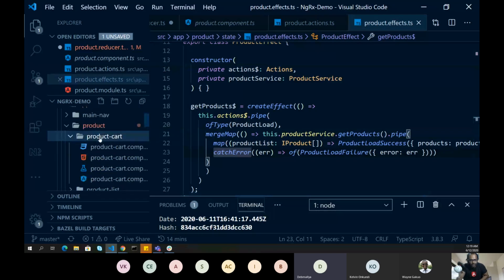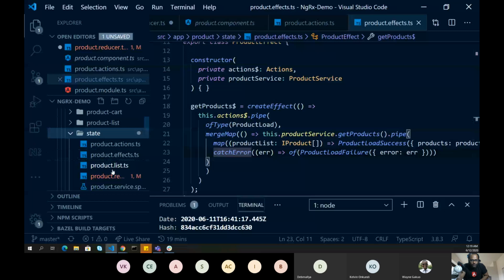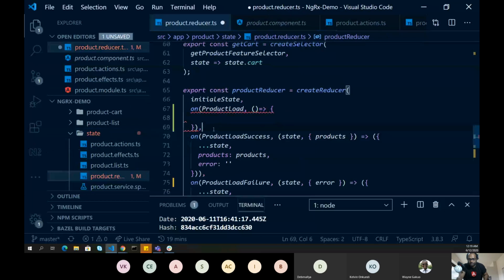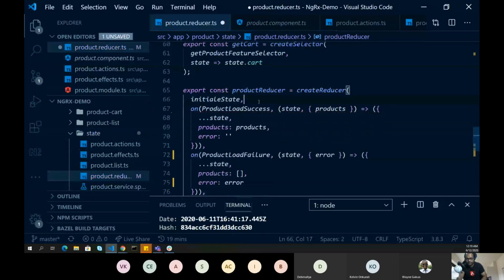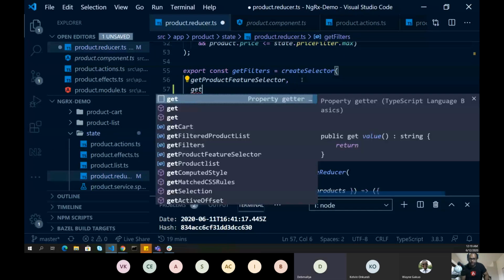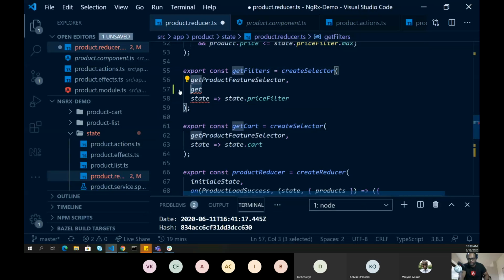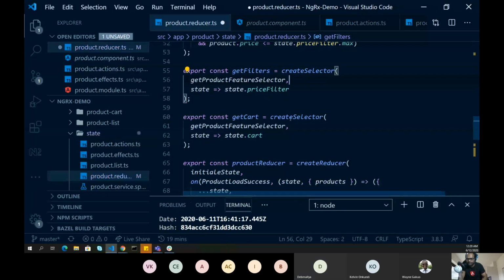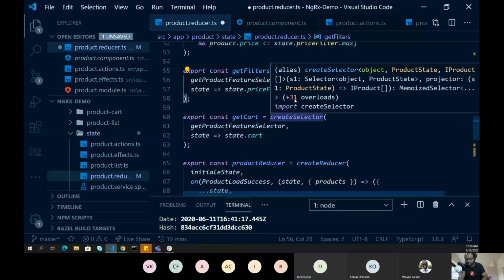Yeah, you can of course go ahead and do that. So what you have to do is create selector functions, right? You can actually pass multiple parameters here. I think they support up to 31 overloads.